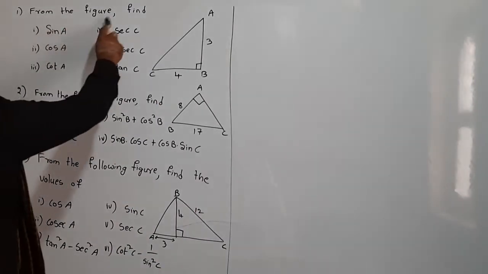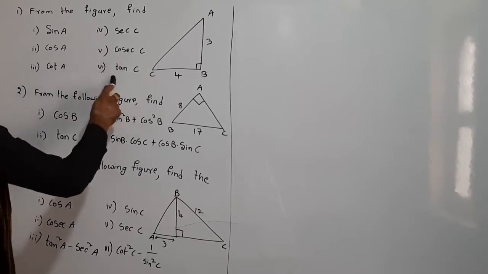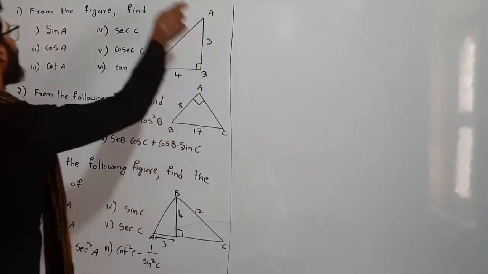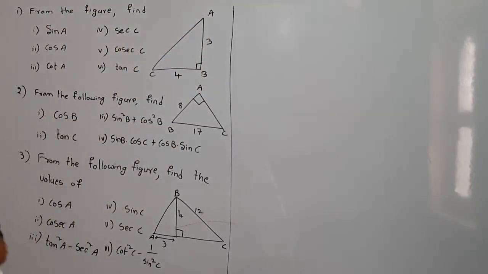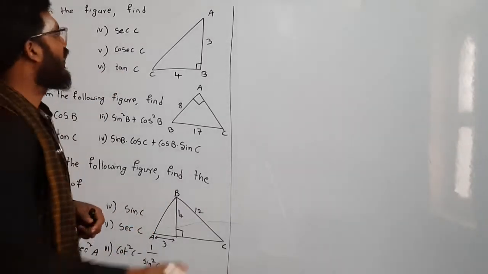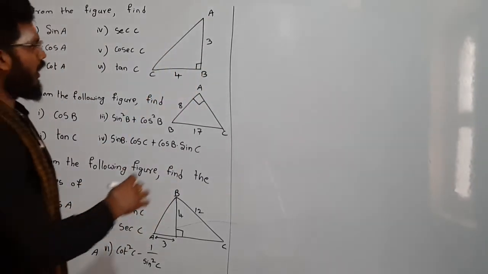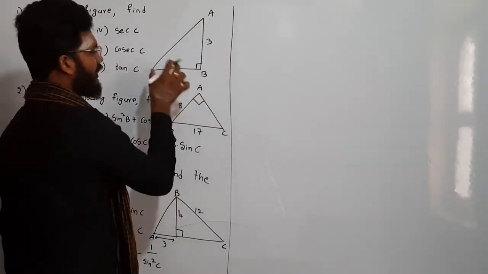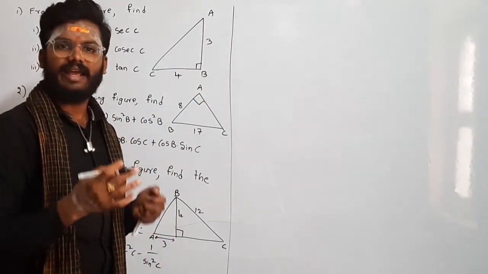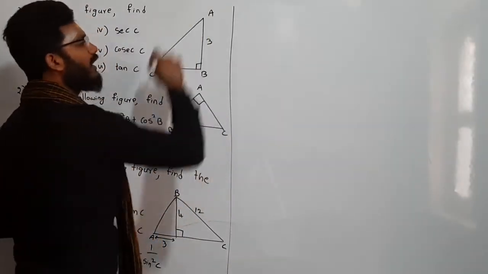From the following figure, find sin A, cos A, cot A, secant C, cosecant C and tan C. So see here, this is the given diagram. From this diagram, we have to find all these ratios. Before finding the ratios, what do we need? They gave that ABC is a right angle triangle, right angle at B, and they gave the lengths of AB and BC. Here, what is the hypotenuse? The side opposite to the right angle is the hypotenuse, right? So for B, what is opposite? This one. This is the hypotenuse.